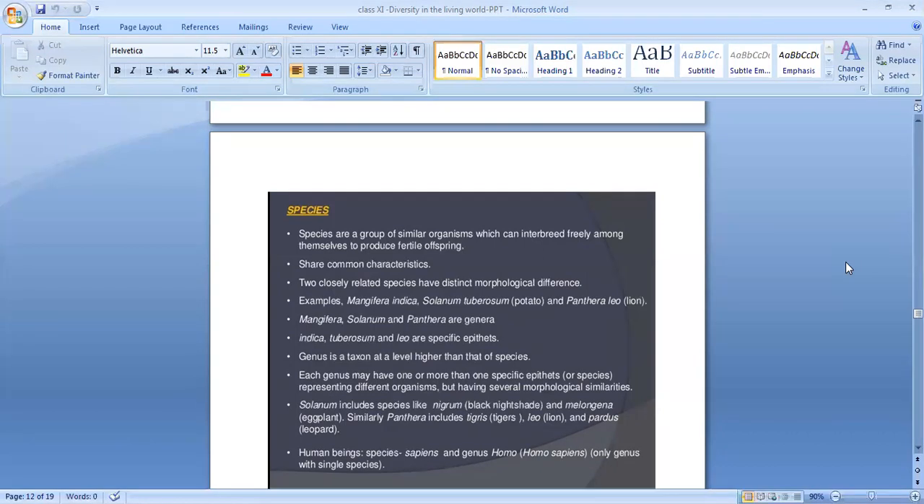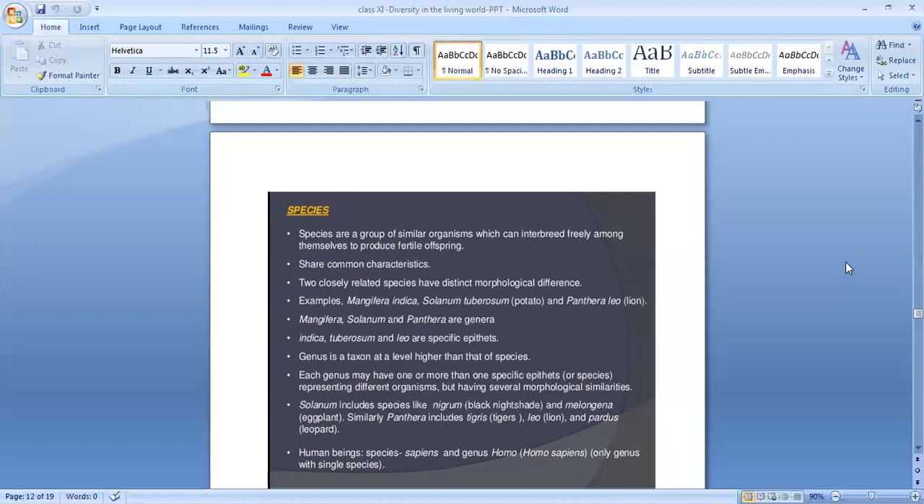Two closely related species have distinct morphological differences. If you take two closely related species, they will have distinct morphological differences. Example, Mangifera indica, that is mango. Second one is Solanum tuberosum, that is potato. Panthera leo, lion. So here you can see Mangifera, Solanum, Panthera are genera.